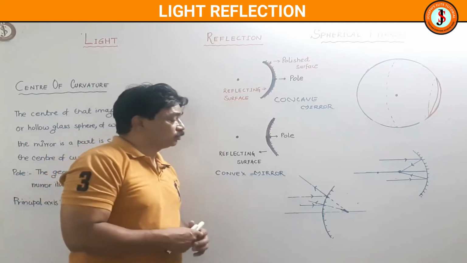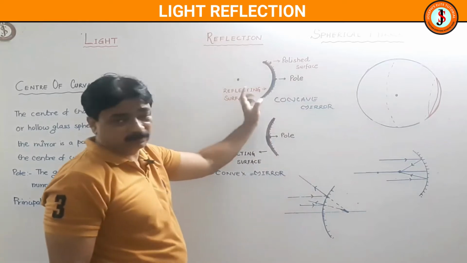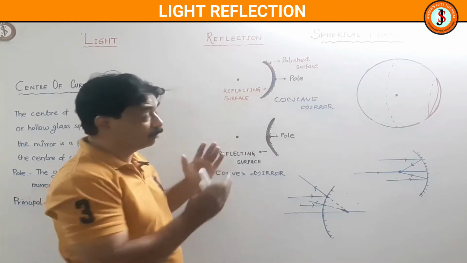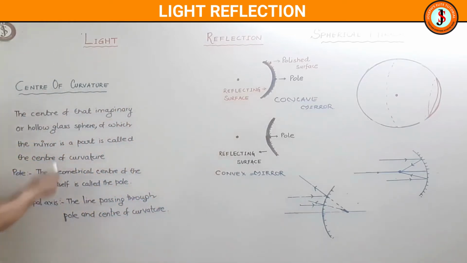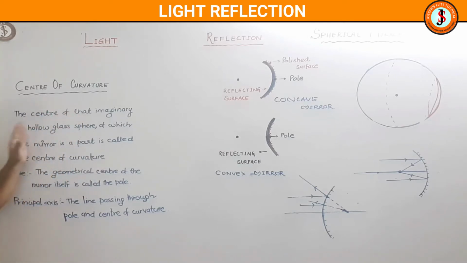Now some terms. So what is the center of curvature? You can complete a ball over here. The center of that imaginary or actual hollow glass sphere of which the mirror is a part is called the center of curvature.